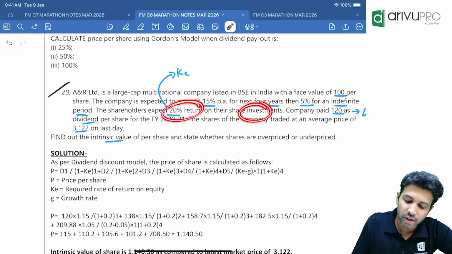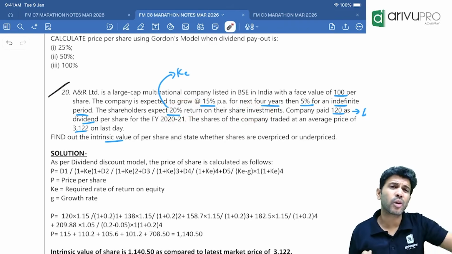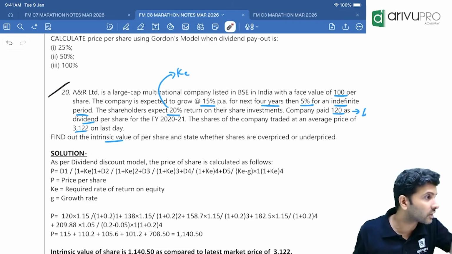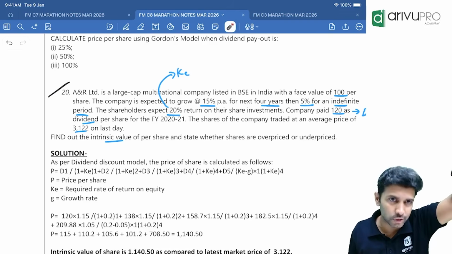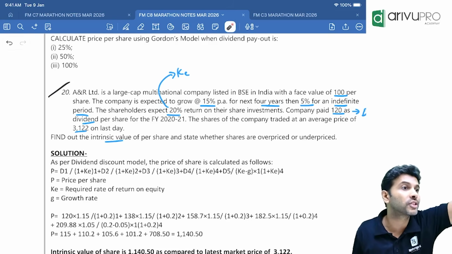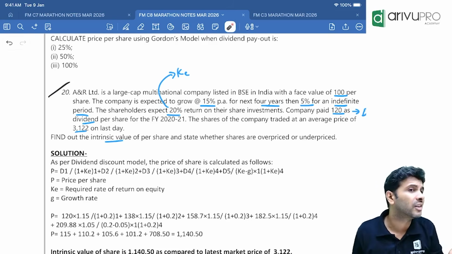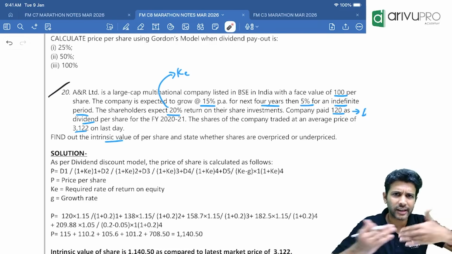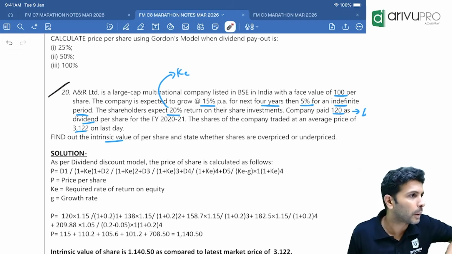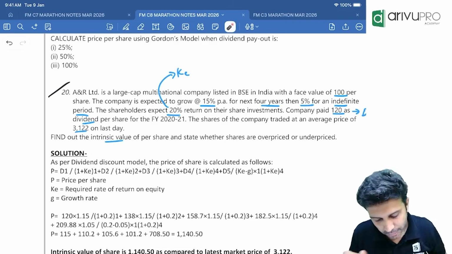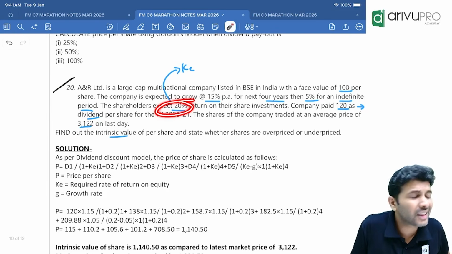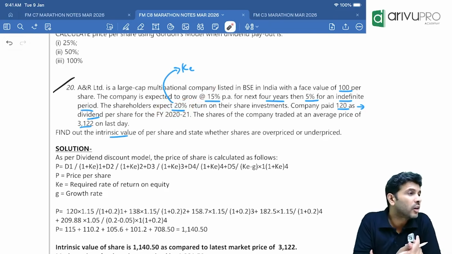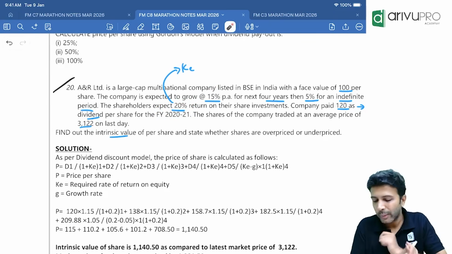Shareholders expect how much return on their investment? 20%. For a shareholder it is a return. If you as an investor buy Infosys shares, for you it is a return. For a company, it will be a cost. One person's return is another person's cost, just like the debtor-creditor relationship in accounts. So how much return are equity shareholders expecting? 20%. That only we call the cost of equity. The return expected by equity shareholders is the cost of equity, given as 20%.